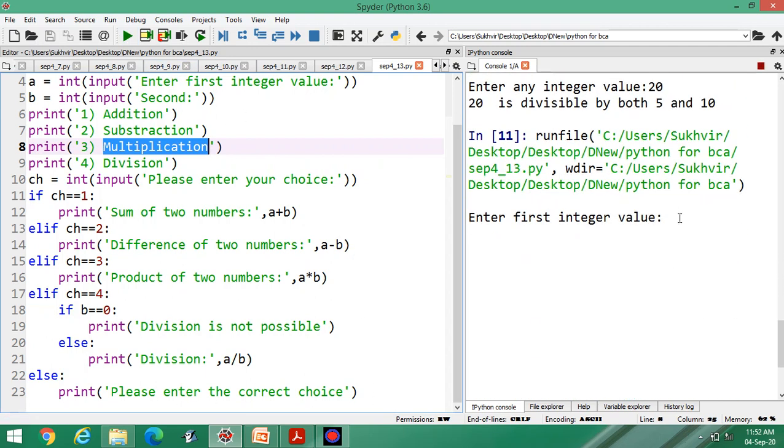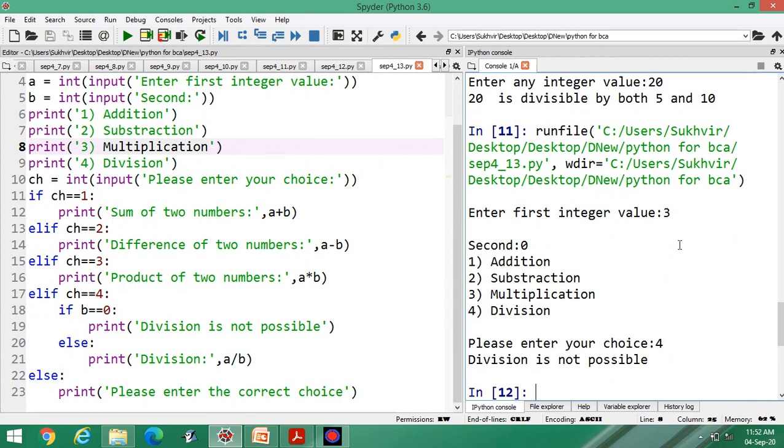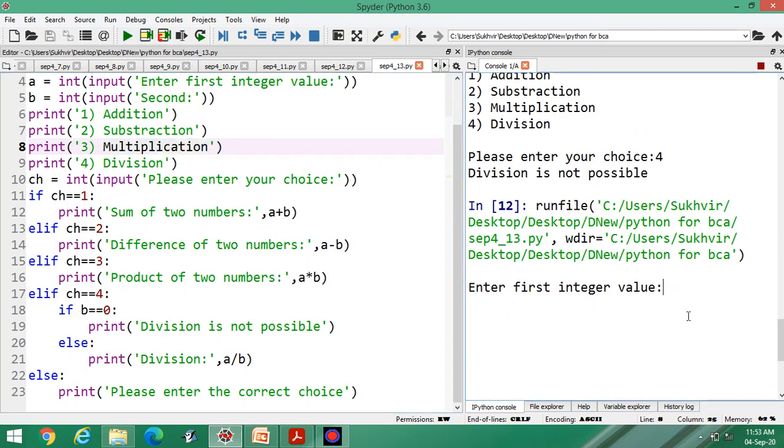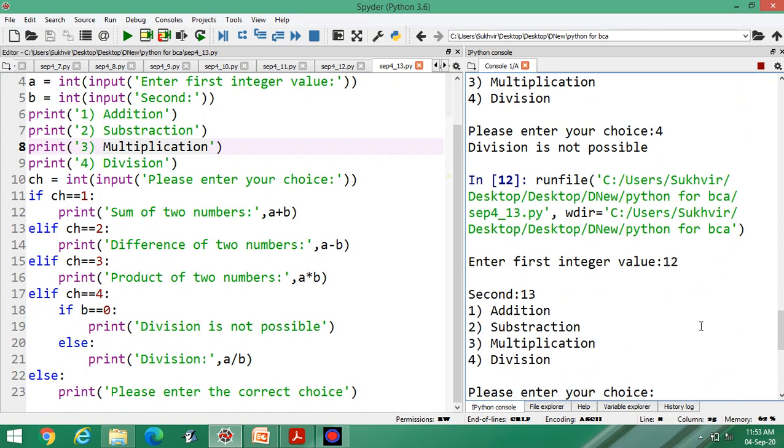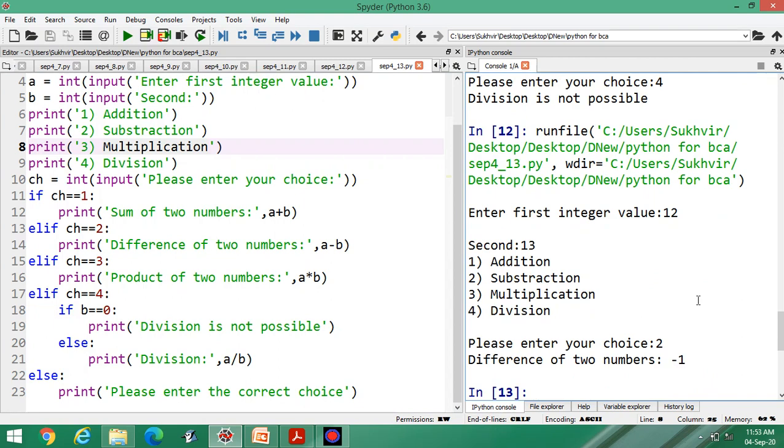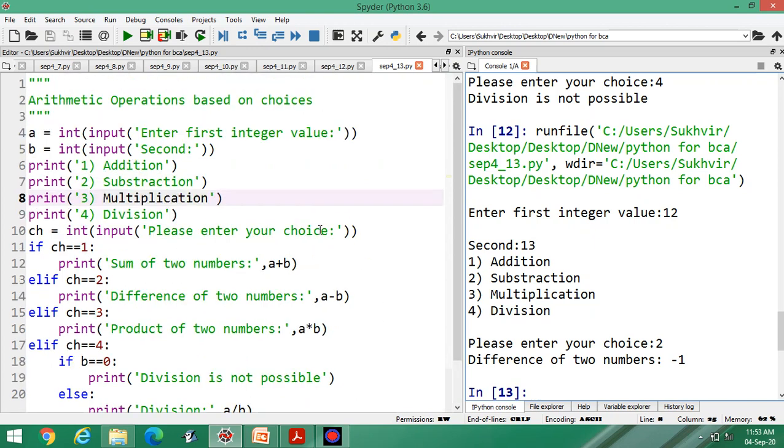Let's execute the program. Suppose I write the first value as 3, the second as 0, and choice as 4. Let us check that. Division is not possible. If I enter 1, 2, 3 out of these, then you can display the contents accordingly, because addition, subtraction, and multiplication are possible even if the second value is equal to 0. Suppose I am entering 12 here, 13 here, and if I choose the second option, then you can display the difference: 12 minus 13, the answer is -1. You can check for all the cases. If you find any problem, you can comment in the comment section.